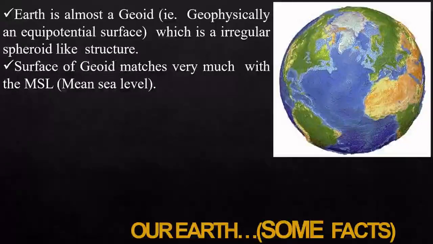Mean sea level is the datum for the measurement of elevation and altitude. So for any measurement of elevation and altitude on the surface of the Earth, we will consider the datum as the mean sea level. That is the purpose of mean sea level. And this mean sea level is also the equipotential surface of the Earth. So that basis is enough for us today for mean sea level.